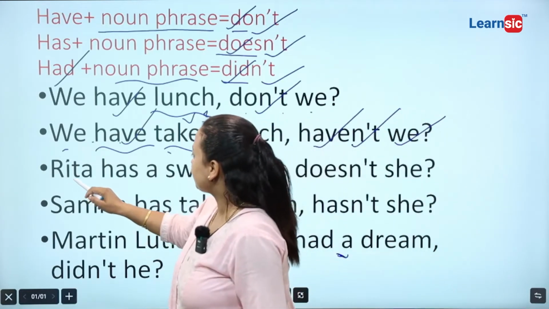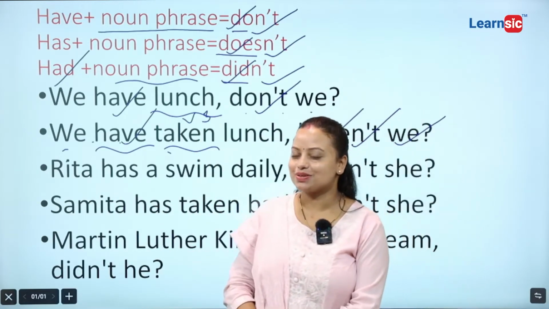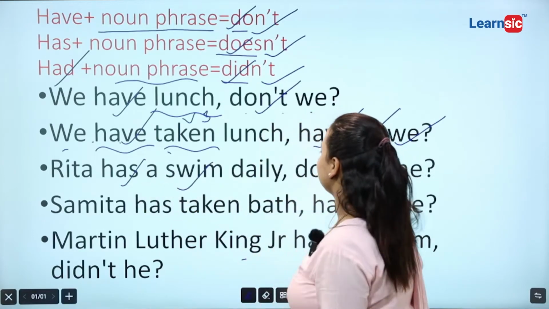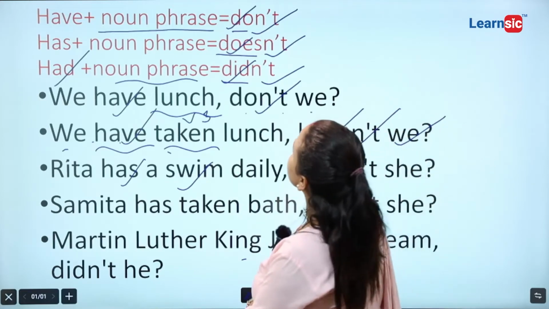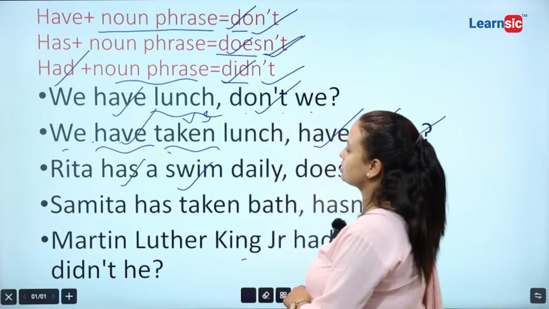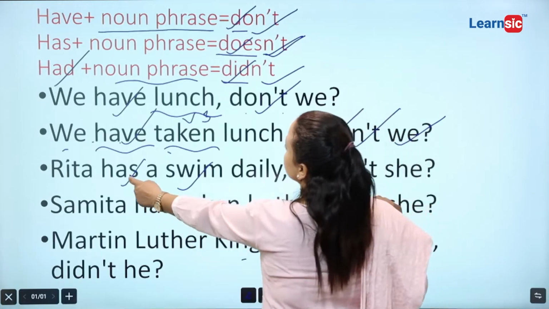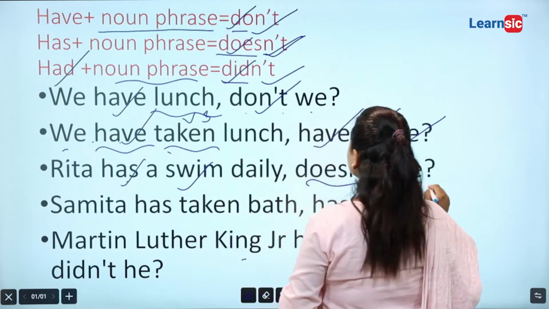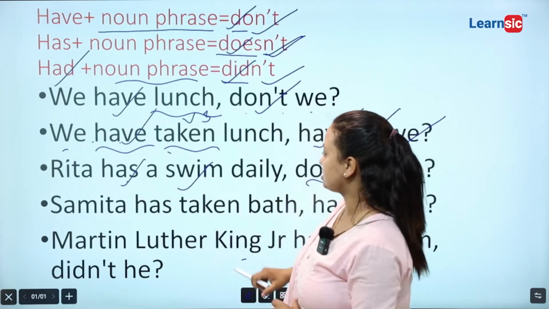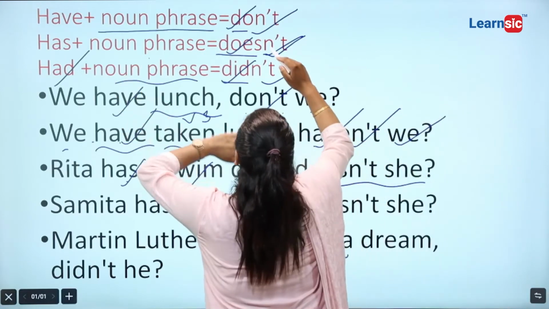Now, Rita has a swim daily. Rita has a swim daily. All right. Has a swim daily. You know, if there is has plus noun phrase, then you are asked to write doesn't. Has a भनेर यहाँ verb 3 आइदिएको भए तिमीले के लेख्नु पर्थ्यो त यहाँ? Hasn't भनेर लेख्नु पर्थ्यो, तर has plus noun phrase आएको छ. That's why you have to write down doesn't.